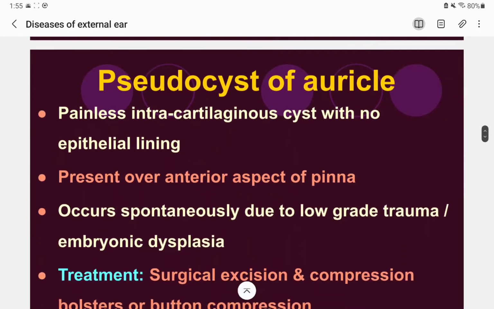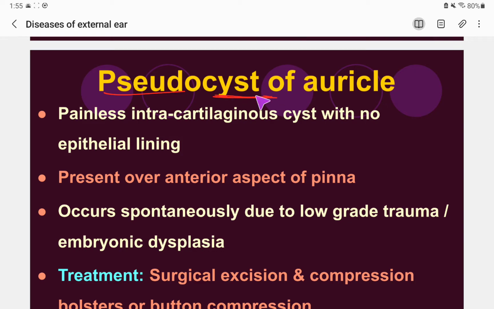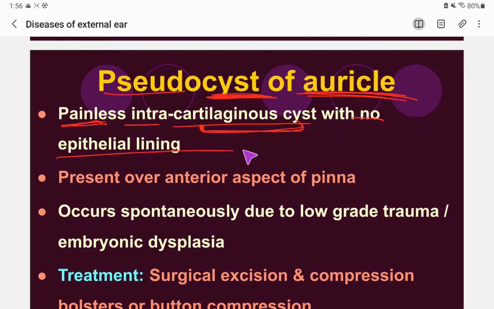Now after the frostbite of the pinna, we have to read about the pseudocyst of the auricle. Pseudo means false. Cyst means any kind of cystic swelling of the auricle. So what is a pseudocyst of the auricle? It is a painless intracartilaginous cyst. It occurs within the cartilage, it is painless, with no epithelial lining in the cyst, and it presents over the anterior aspect of the pinna.